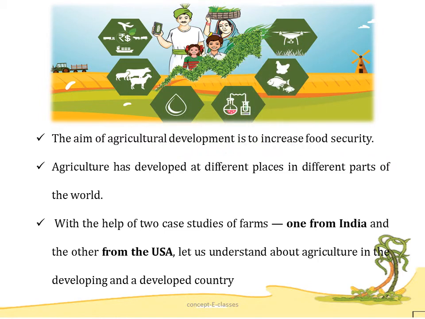Now agriculture has developed at different places in different parts of the world. That is, the developing countries with large populations usually practice intensive agriculture where crops are grown on small holdings mostly for subsistence. Whereas countries like USA, Canada, Australia have larger holdings and they are more suitable for commercial agriculture. So with the help of two case studies of farms, one from India and one from USA, let us understand about agriculture in a developing country and a developed country respectively.